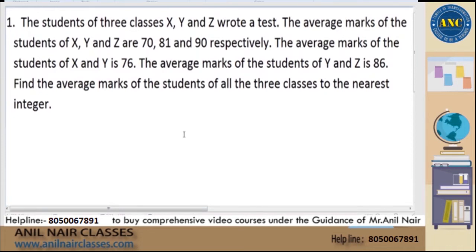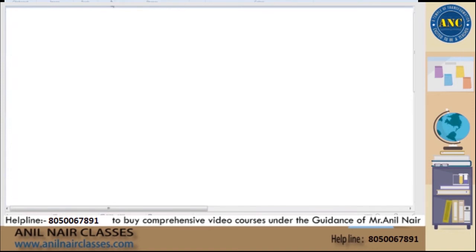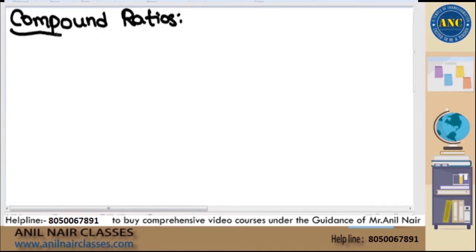Now, listen to this carefully, sir. Let us solve this problem. I got only one answer from a student. Let us check whether it is right or wrong. Before moving on to this problem, I will take more compound ratio questions tomorrow, and I had already explained the concept in our previous classes. But in case there are new students listening for the first time, I am explaining one more time.